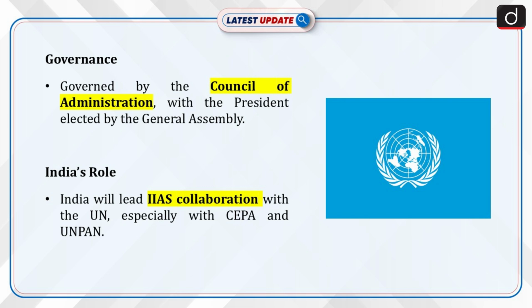The IIAS president is elected by the General Assembly on proposal of the outgoing Council of Administration among the representatives of IIAS member countries, member states, and national sections. India's presidency will guide the IIAS collaboration with the United Nations, particularly through the UN Committee of Experts on Public Administration, CEPA, and the UN Public Administration Network, UNPAN.